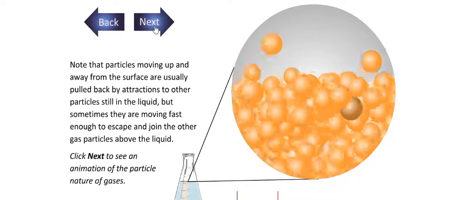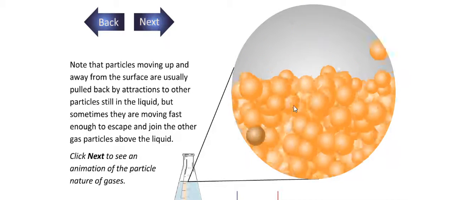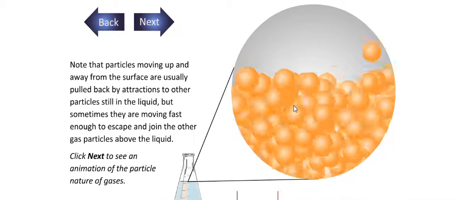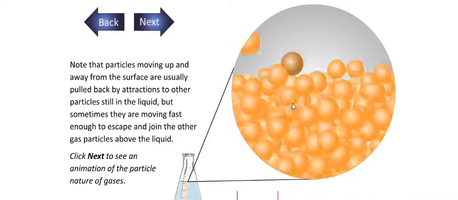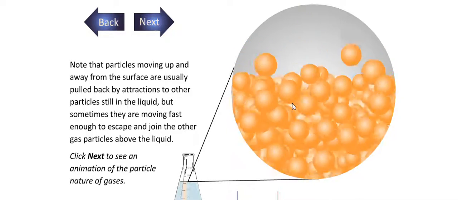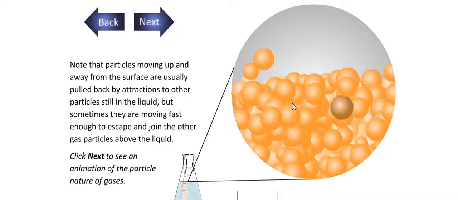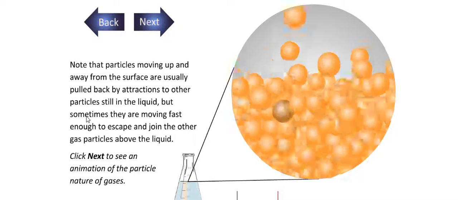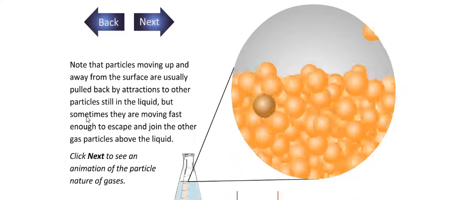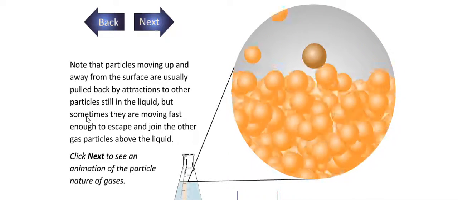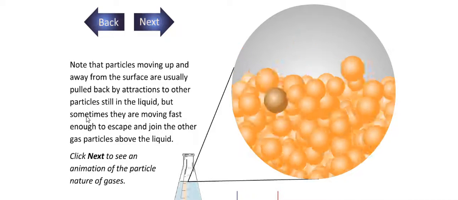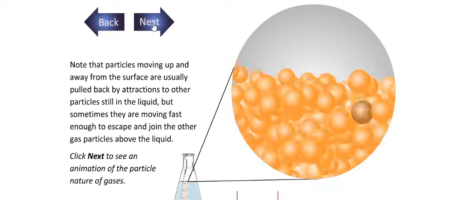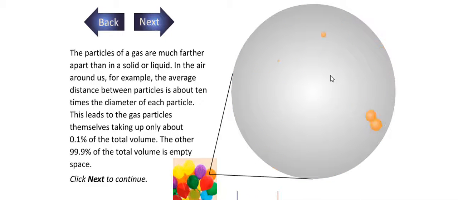As you can see in the coming slide, in the gas state, the particles are moving much faster, and when any particle leaves the attraction pull, it leaves the liquid state and converts into the vapor state, or we can say the liquid is vaporizing or evaporating. As you see, when the water is boiling, it is converting from the liquid state to the gas state. The particles moving up and away from the surface are usually pulled back by attraction to other particles still in the liquid, but sometimes they are moving fast enough to escape and join other gas particles above the liquid.